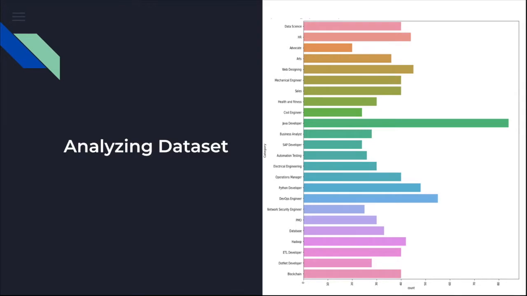So this is a data distribution of our categories, and this distribution is very important to understand whether the classes are balanced or not. We can see that apart from the Java developer, all classes are kind of balanced. It's not very imbalanced in the data set. Every category has a good number of data points in the data set.